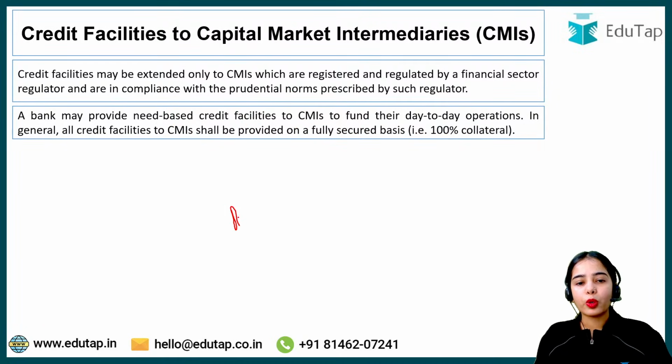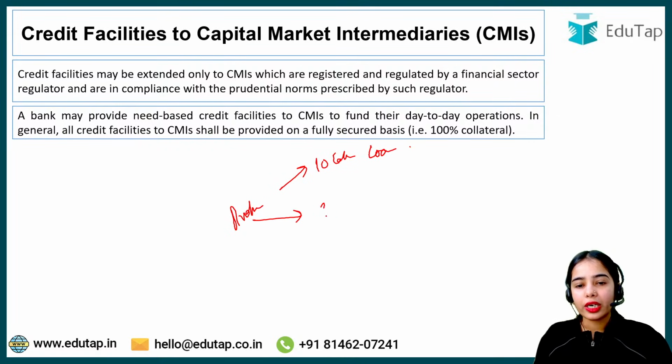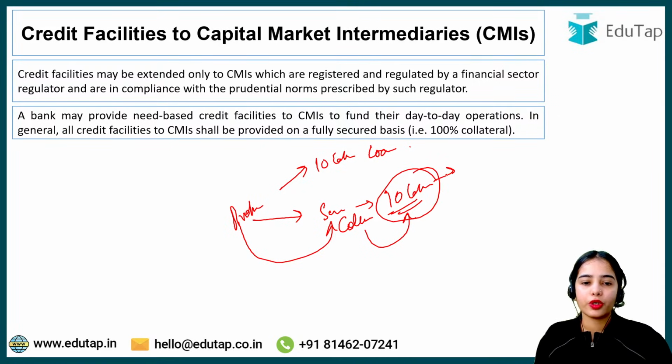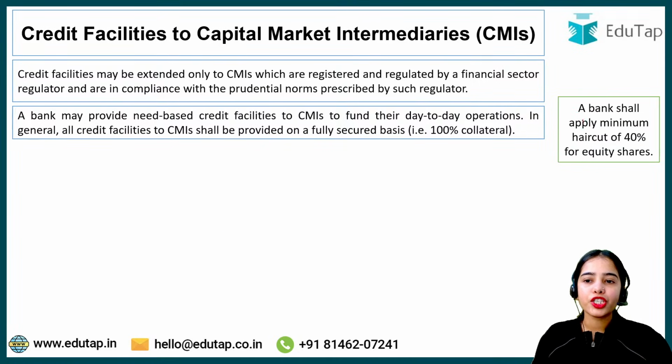Okay, so if the broker is taking 10 lakh rupees of the loan from the bank, the broker has to provide the securities that are worth 10 lakh rupees. The broker has to provide the collateral worth 10 lakh rupees to the bank. Remember that a bank shall apply a minimum haircut of 40% for equity shares.